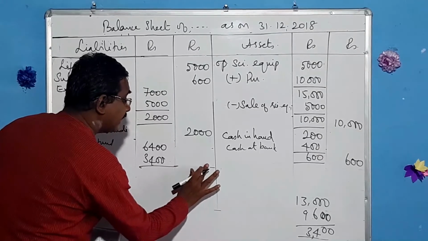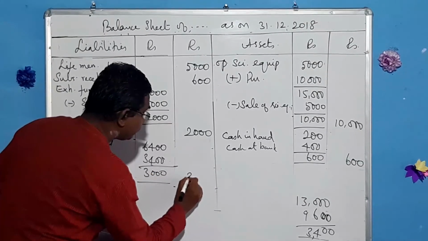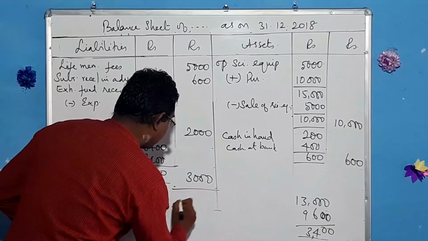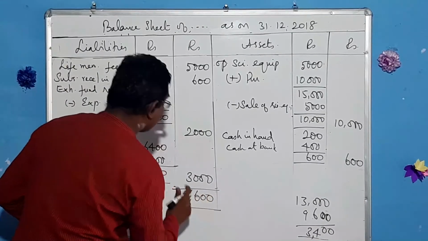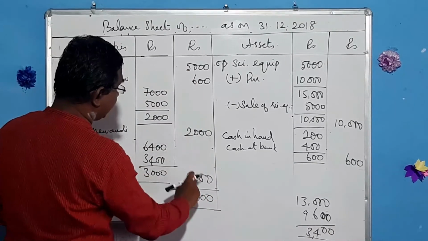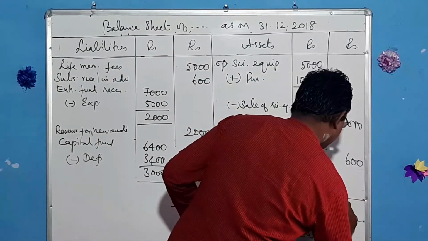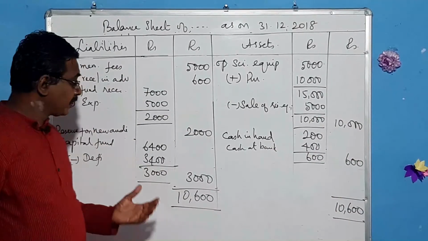And that comes to 3,000. The total is 10,600. We get the answer. Both sides tally.